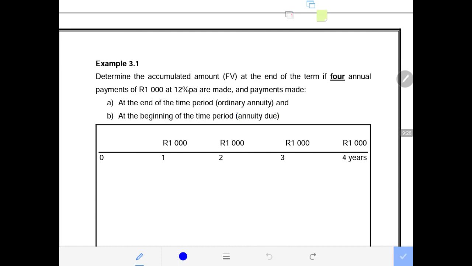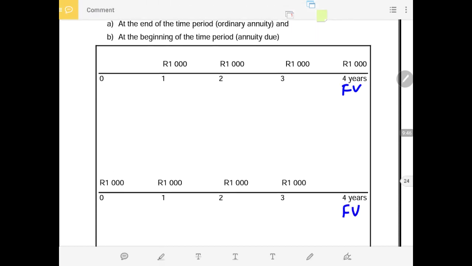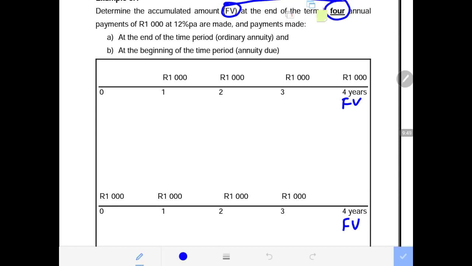So now we are required to calculate the future value at the end of the term. The end of the term is 4 years, meaning we are calculating the future value here at the end of 4 years, and also here we are calculating the future value at the end of 4 years. Now take note of the fact that there were 4 payments made: 1000, 1000, 1000, 1000. And also in the second scenario, B, we still made 4 payments, and our N will be the number of payments, not necessarily the number of years. Our N will be the number of payments that were made, which is 4 payments in each of the scenarios that we are provided.